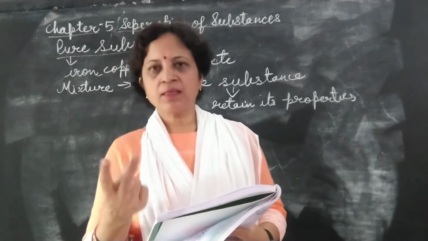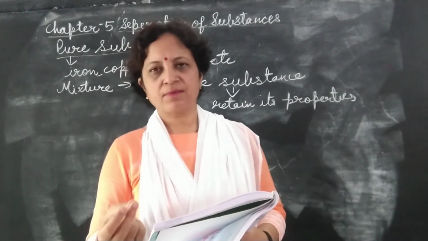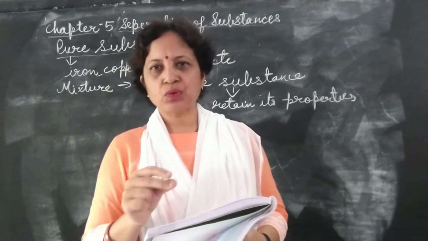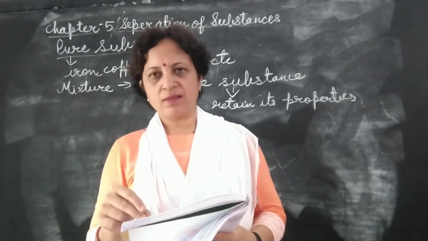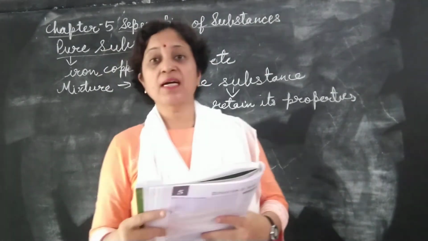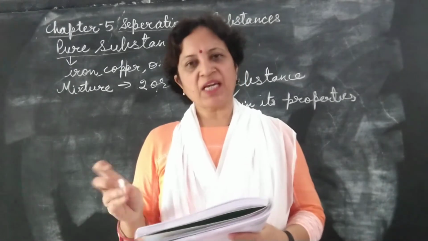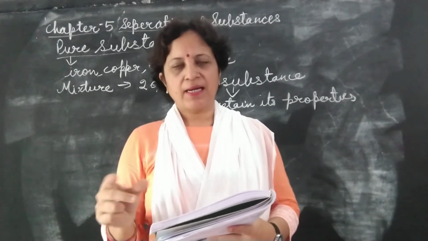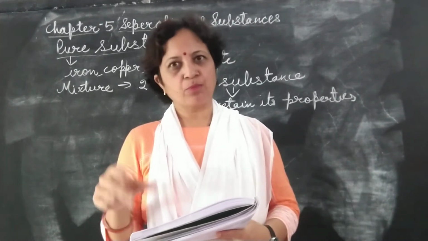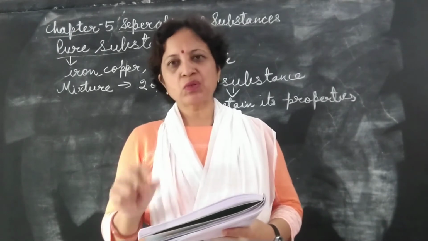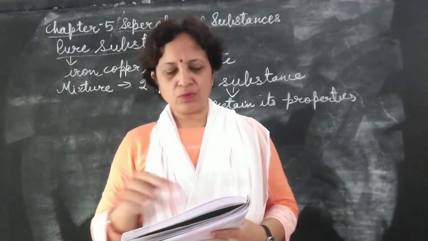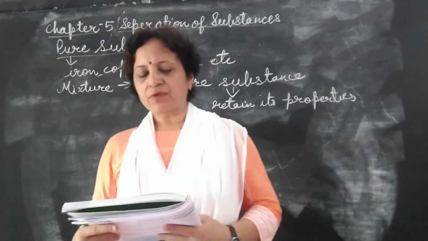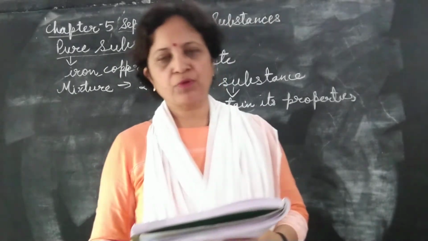Now in namkeen there are many components. There is groundnut. The dal which is used to make the namkeen is also a component. In the namkeen mixture, groundnut is a component, salt is a component, and chili is a component. The pulse which is used to prepare dal is also a component. So these are called the components of a mixture, and we may need to separate them.